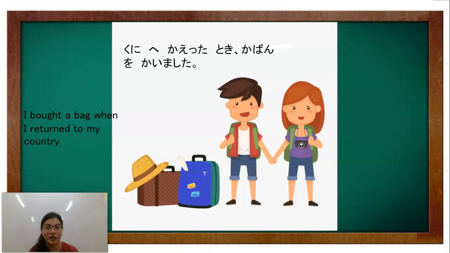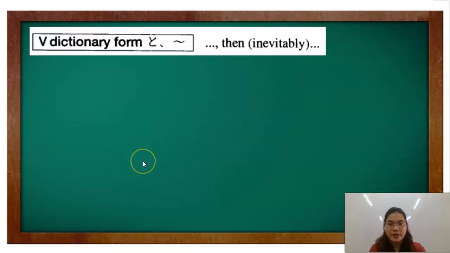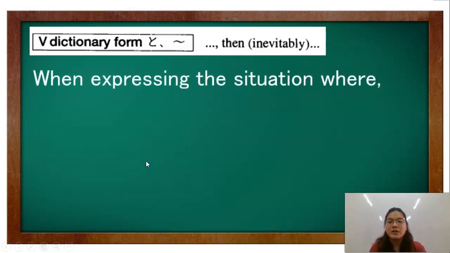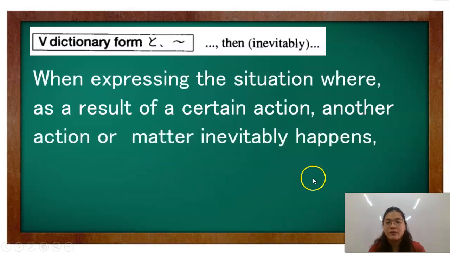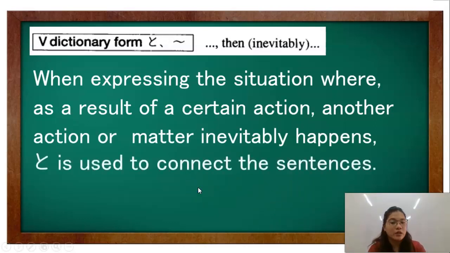Okay, and next sentence pattern is verb dictionary form to, then, which is inevitably. So when expressing the situation where as a result of a certain action, another action or matter inevitably happens, to is used to connect the sentences. So ginagamit natin ang sentence pattern na to pag ginawa natin si verb 1 takes place, automatically or inevitably nangyayari si verb 2 natin. Okay? So, hindi mo mapipigilan ang resulta pag ginawa mo si verb 1.